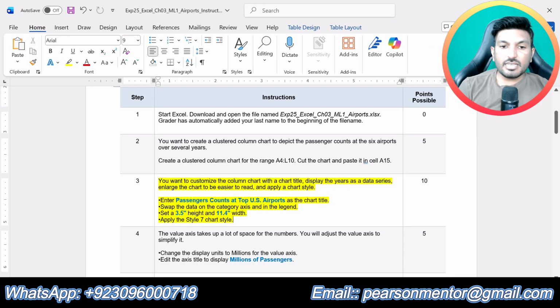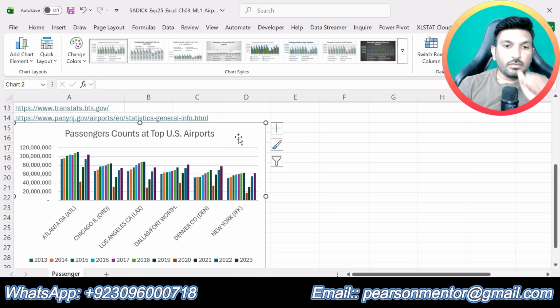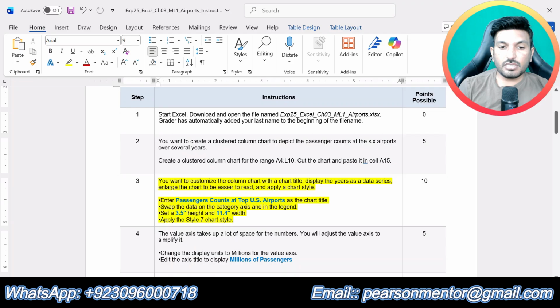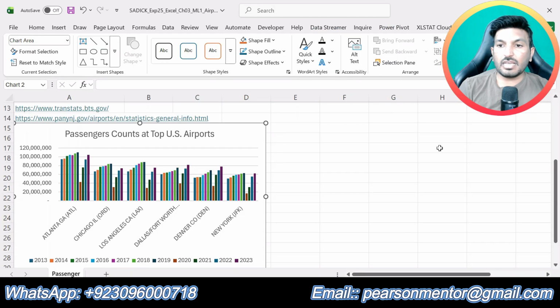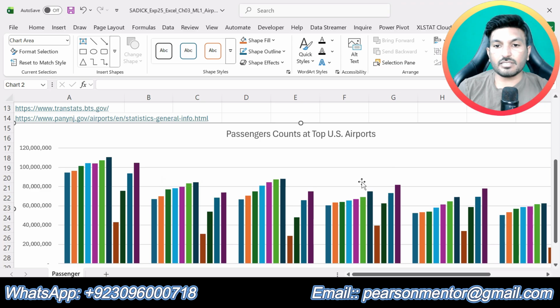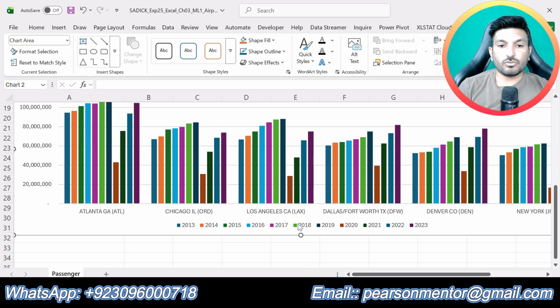Now set a 3.5 height and 11.4 width. So select the chart, go to format, and height should be 3.5 and width should be 11.4. Height should be 3.5, press enter, then width should be 11.4. Type here and press enter. Okay. So this one.